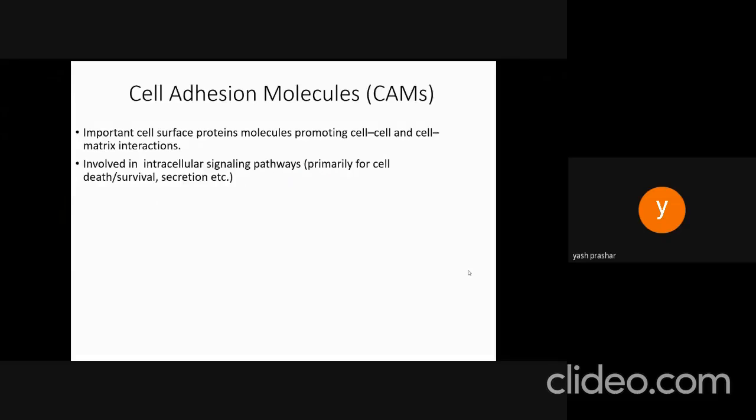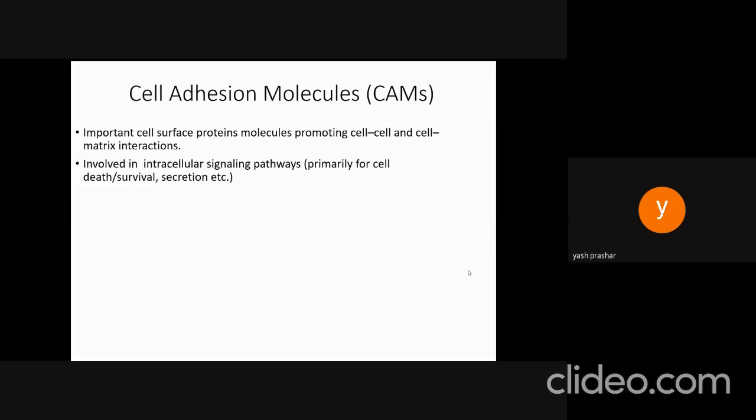Before we discuss the various types of junctions, we'll first discuss cell adhesion molecules. These are important cell surface protein molecules promoting cell-to-cell and cell-matrix interactions.